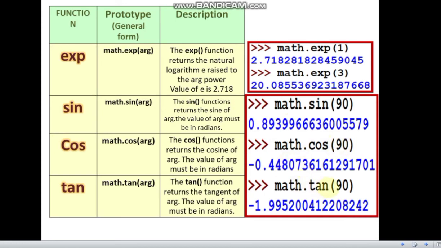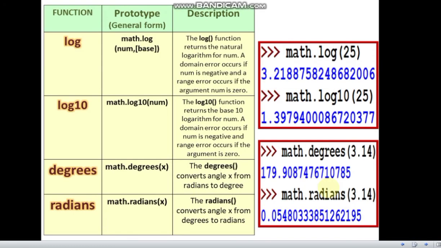So sine, cos, tan also you can use, because in Python we can use a lot of mathematical functions and you can do a lot of data analysis and computations. Again, log, to get the natural logarithm for any number you can use the log function like this, and log10 returns the base 10 logarithm for any number. And then degrees converts angle x from radians, and from degrees to radians we can use the radians function.